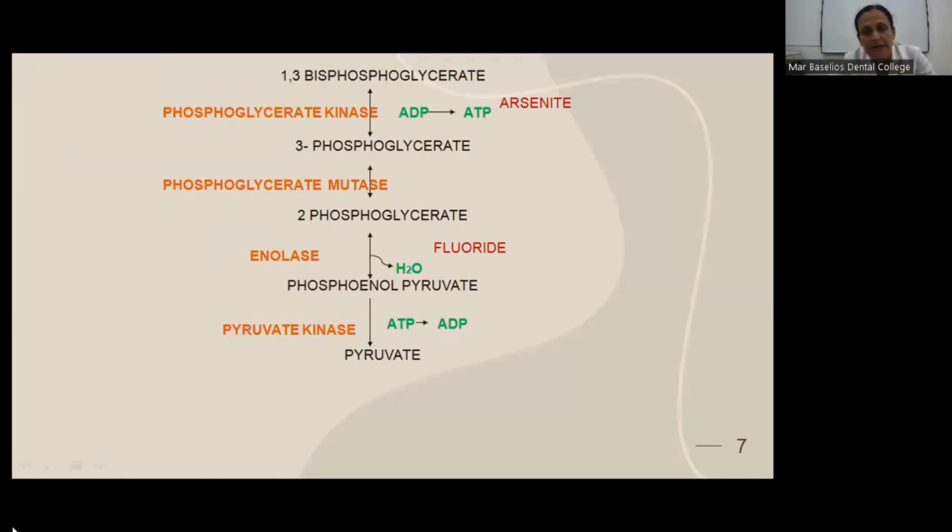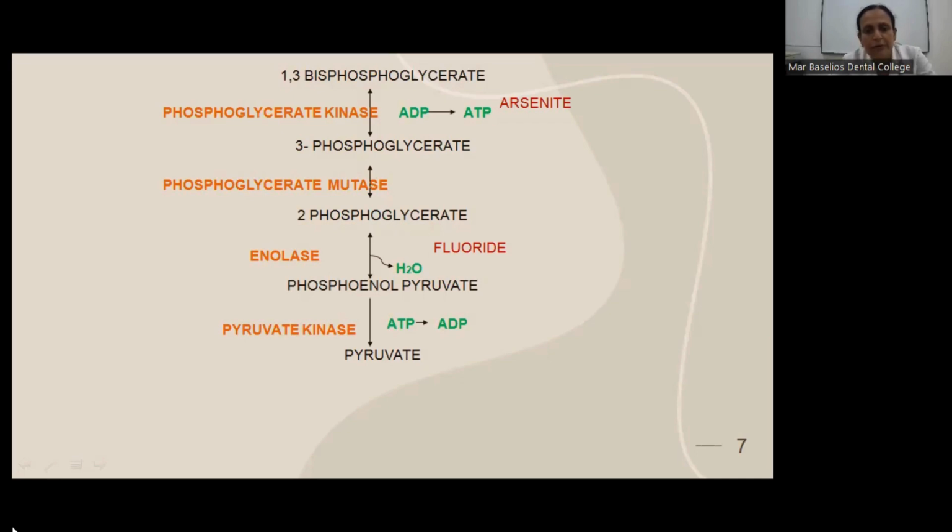The direct capture of energy from the substrate without the help of the electron transport chain is known as substrate level phosphorylation. And this is the first substrate level phosphorylation in glycolysis. This step is inhibited by arsenite. The 3-phosphoglycerate is then converted to 2-phosphoglycerate with phosphoglycerate mutase.